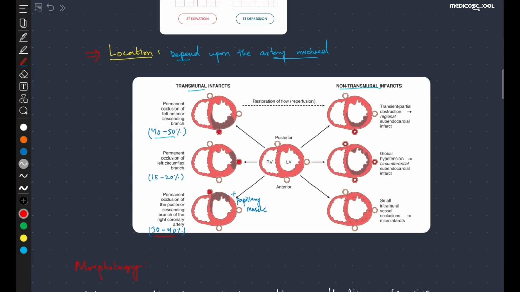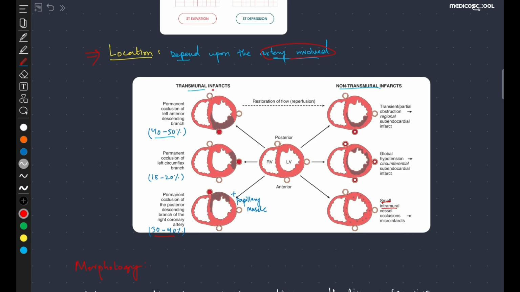Now coming towards the location of the MI, where does this MI occur? So it mainly depends upon the artery involved. For example, there may be anterior wall involvement, there may be lateral wall or posterior wall, or there may be a septal wall involvement, or there may be only the endocardial region involved, or there may be only the microscopic infarcts. So it mainly depends upon the artery involved.